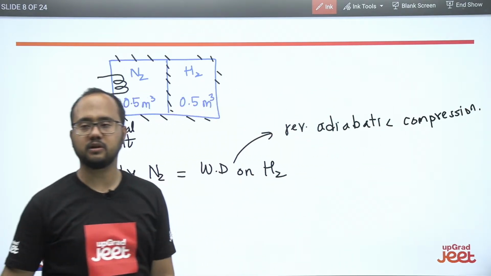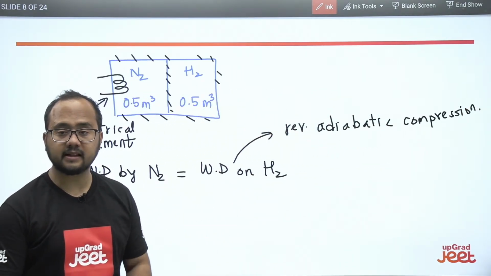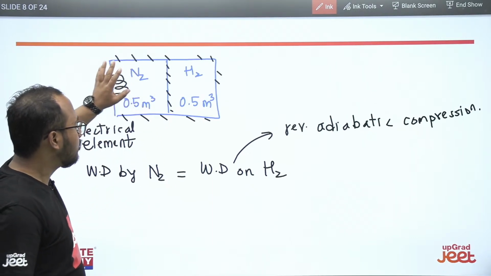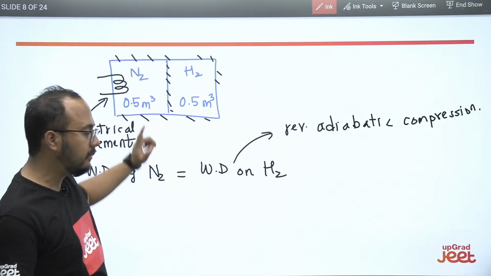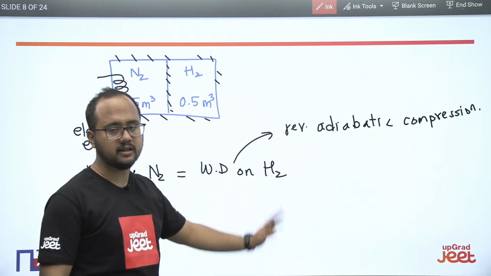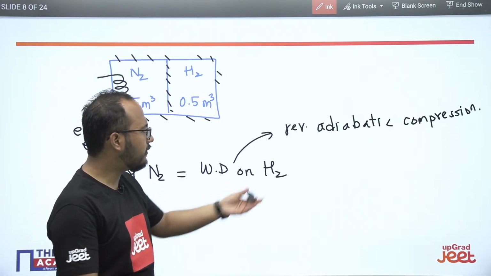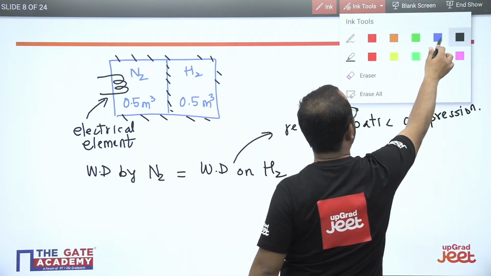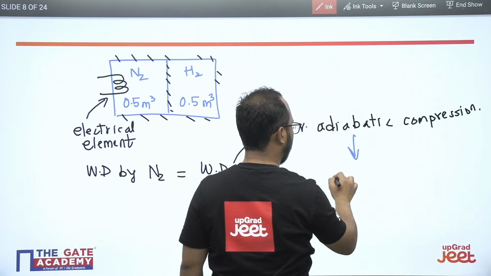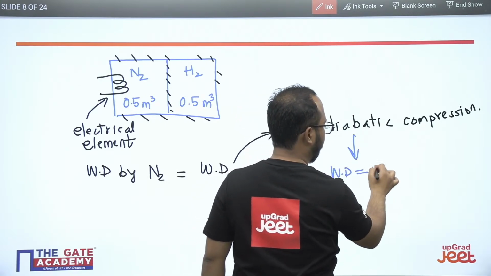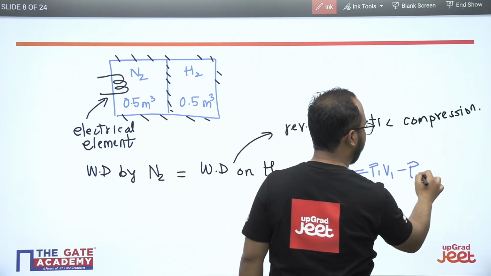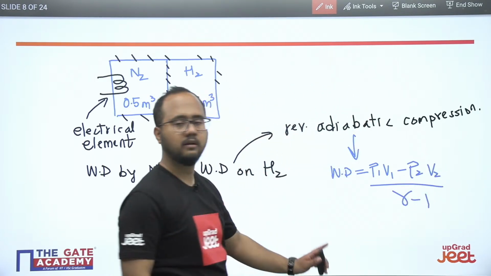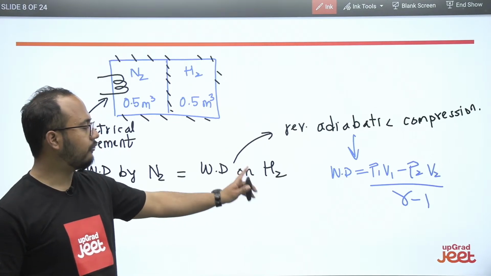I hope this is clear to everybody, because this is very much important, you should notice. And for reversible adiabatic compression, directly you know the formula of work done: P1 V1 minus P2 V2 divided by gamma minus 1. Simple. You can calculate the value of work done from here.